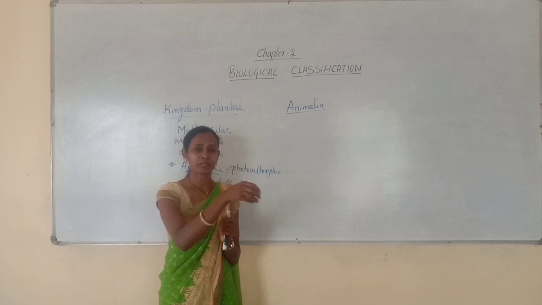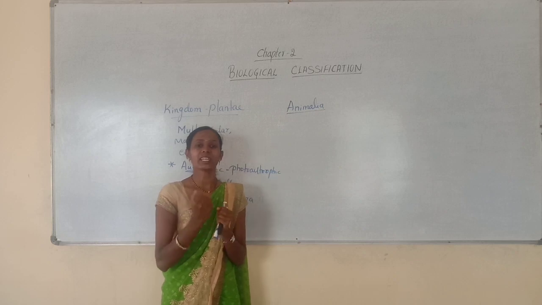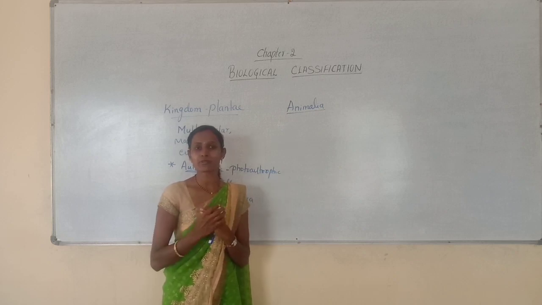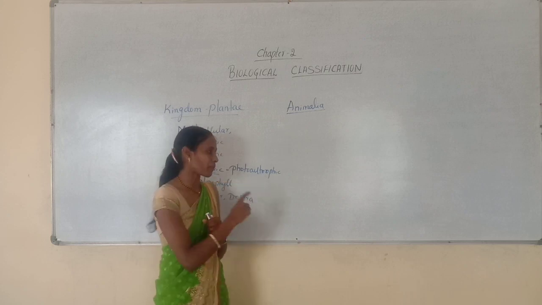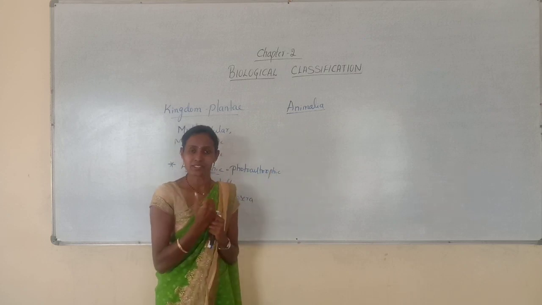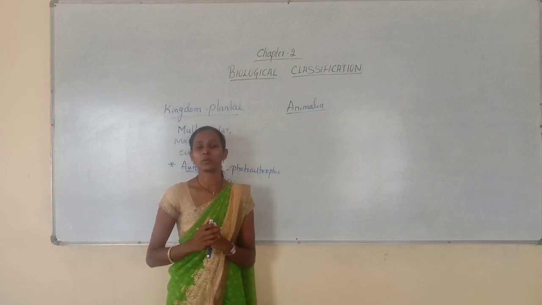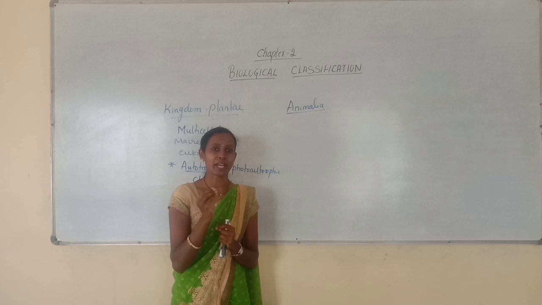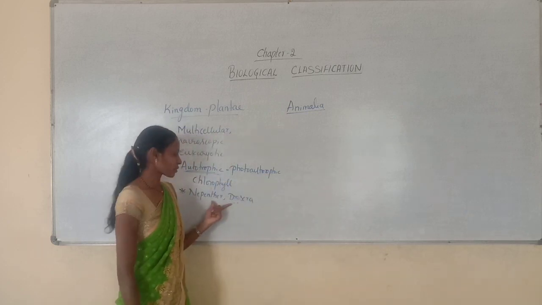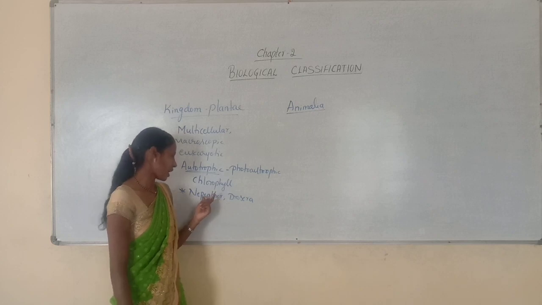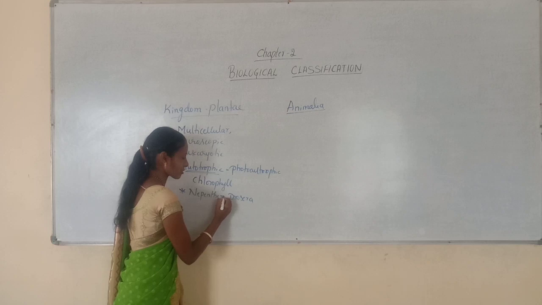Whenever an insect comes and lands on the plant, they capture that insect in order to obtain nutrients from it. Only to obtain nutrients, they trap the insects. That's why they are called insectivorous. But they have the ability to prepare their own food. That's why I told you they are partially heterotrophic. Drosera and Nepenthes are examples of insectivorous plants.